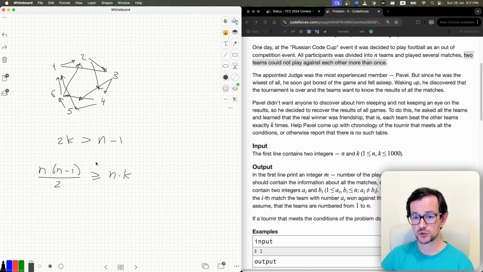So for this problem to have a solution, we need k... you can remove n from both sides. So remove n from here, remove n from here. So k should be not greater than (n-1) divided by 2. Let's move this 2 to the right. So 2k should be not greater than n-1. If 2k is greater than n-1, it's impossible, because you have too many games here. So that's it. Let's look at my solution.